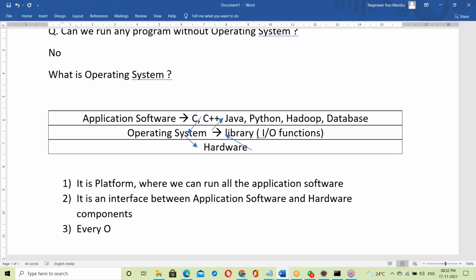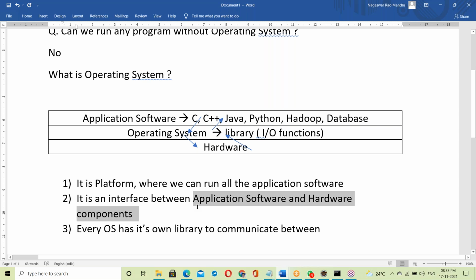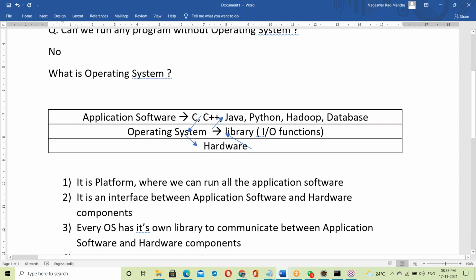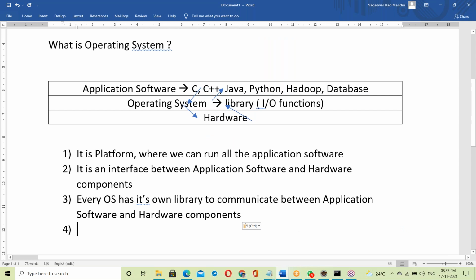Every OS has its own library to communicate between application software and hardware components. With the help of the library only, the OS communicates between application software and hardware components.